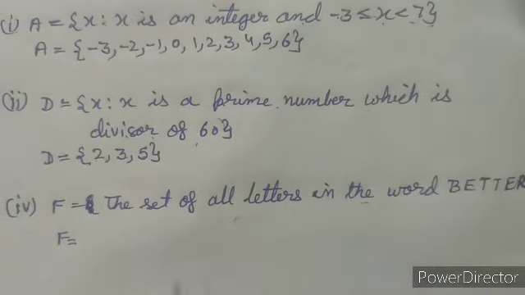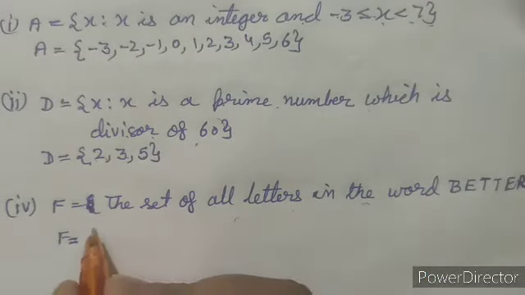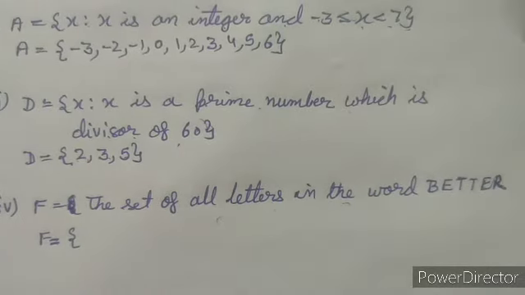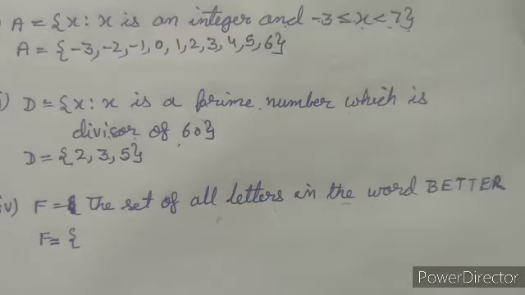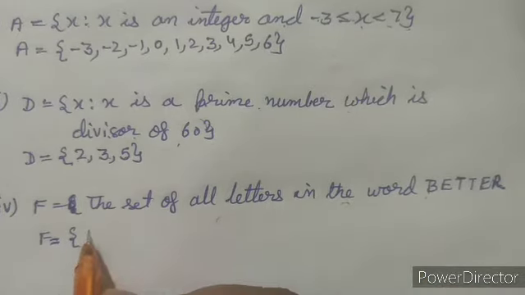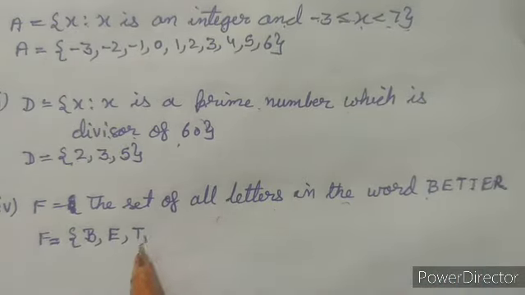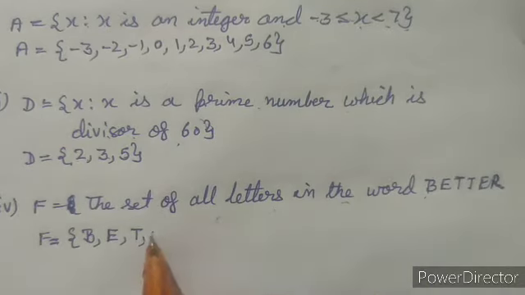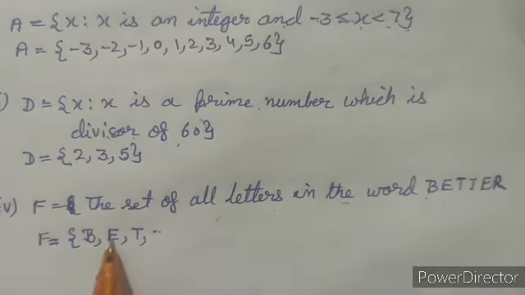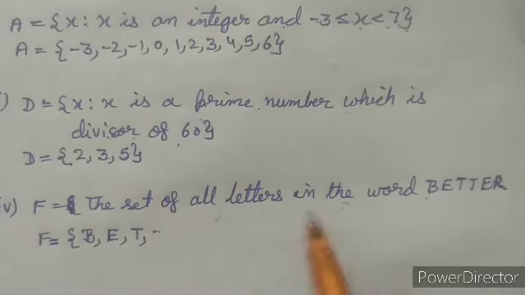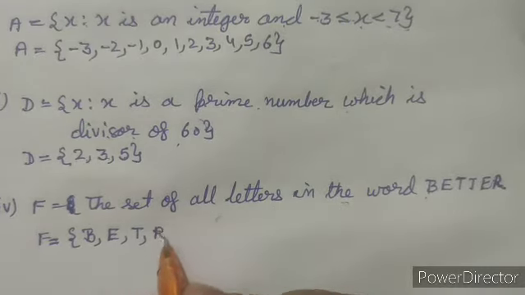Now, as you know that in a set, a letter is never written twice in roster form. That means here the first letter is B. We'll write B. Second one is E. Then third is T. Now fourth letter is T. We will not write it again. Then there is E letter, but we have already written E, so we will not write E again. And last letter is R.